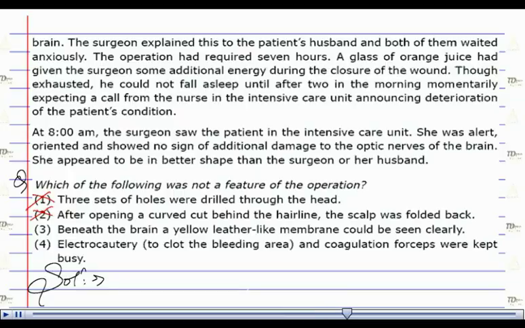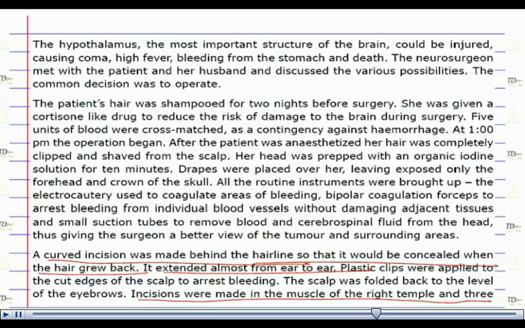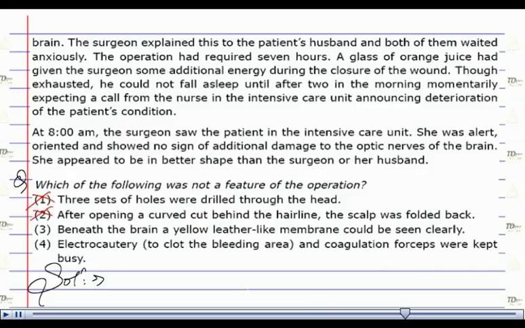Option number 4, electrocautery to clot the bleeding area and coagulation forceps were kept busy, which is also true as per the passage's concern. Here, plastic clips were applied to the cut edges of the scalp to arrest bleeding. Here, we can clearly see something was used for the coagulation and to clot the bleeding area. Option number 4 is there in the passage and could be found in the passage as well. Option number 4 is therefore a part of the operation.